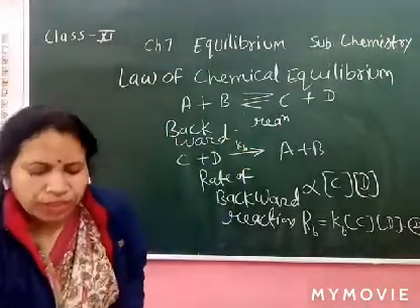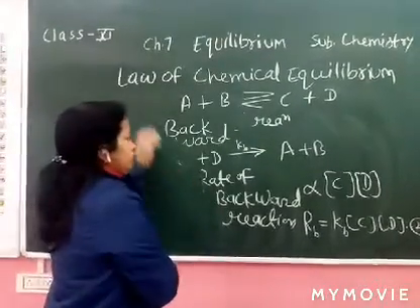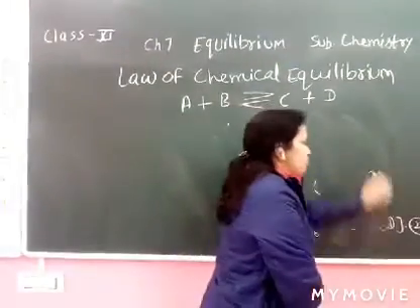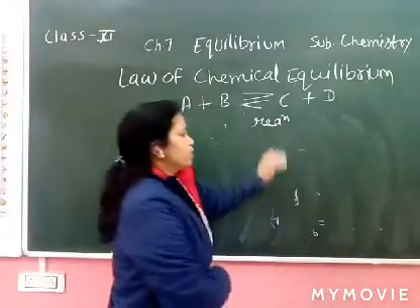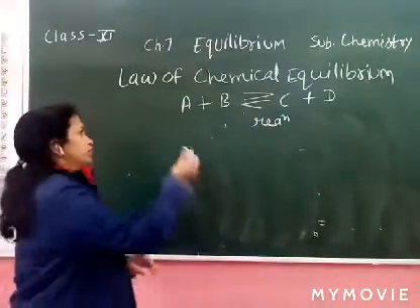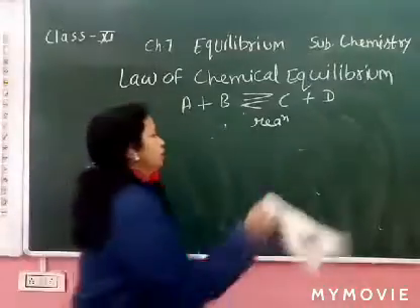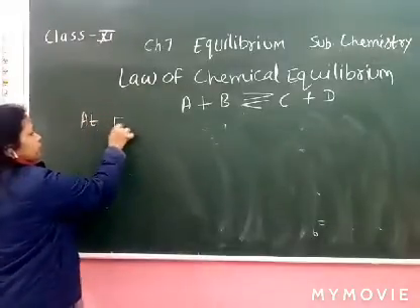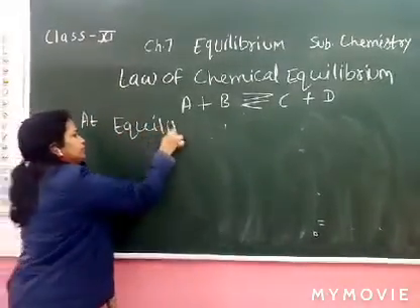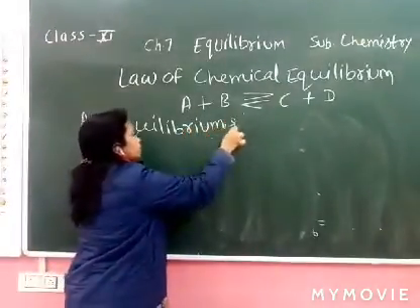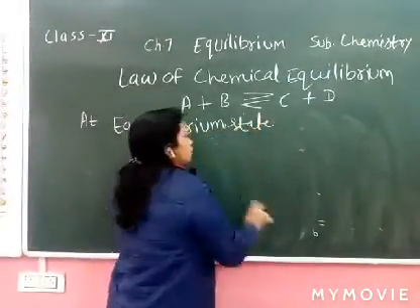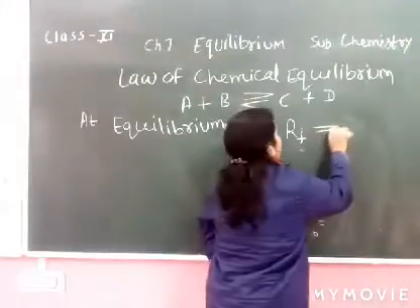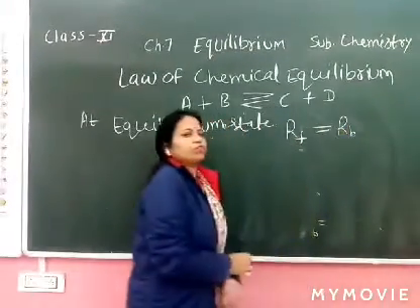And when the equilibrium state is present, what happens? The rate of the forward reaction and the rate of the backward reaction are equal. So at the equilibrium state, now the rate of forward reaction and rate of backward reaction become equal.